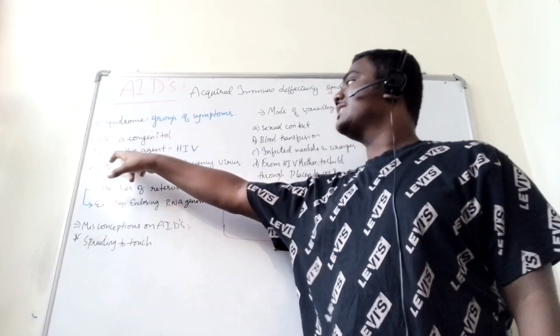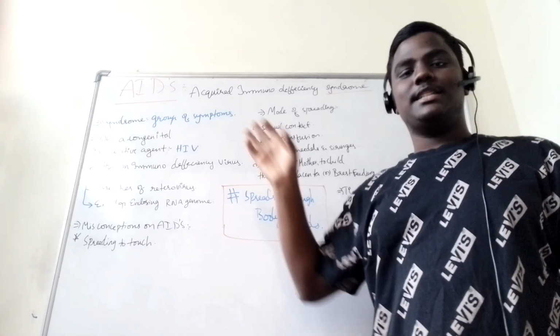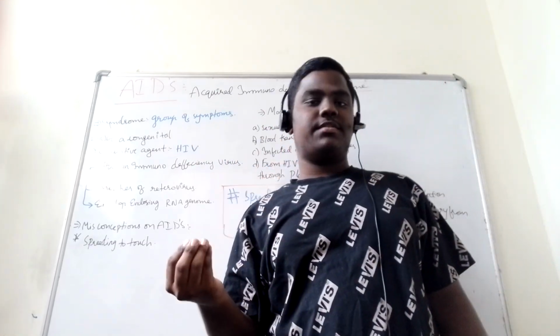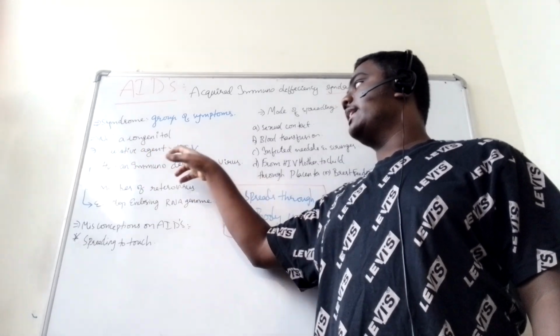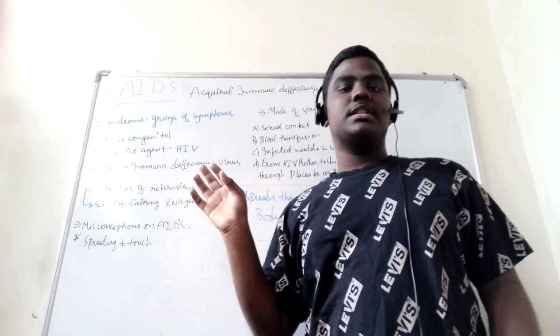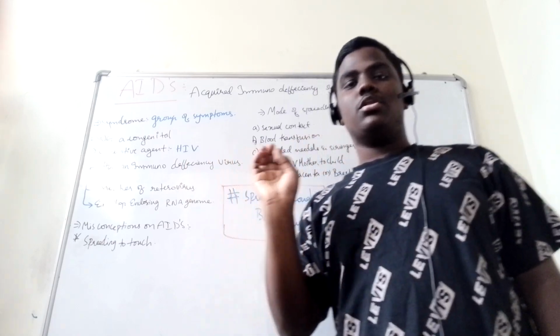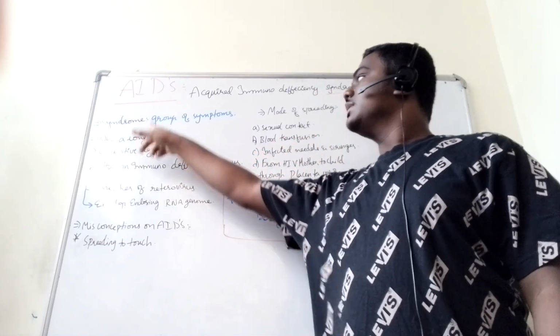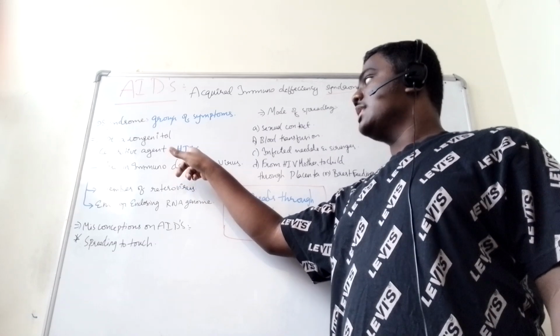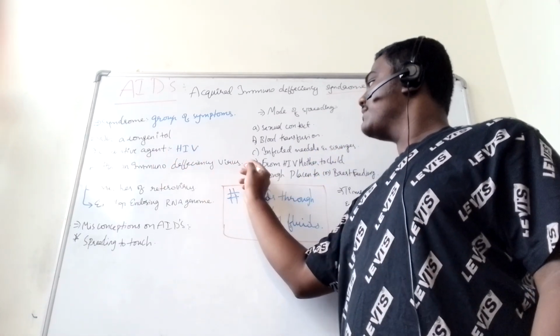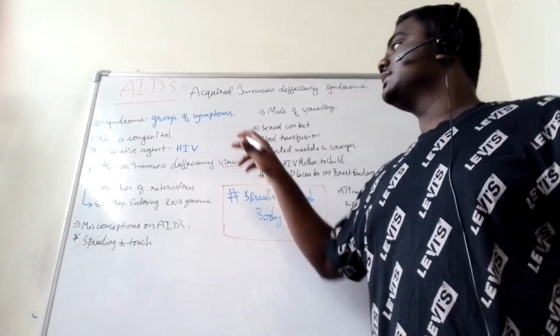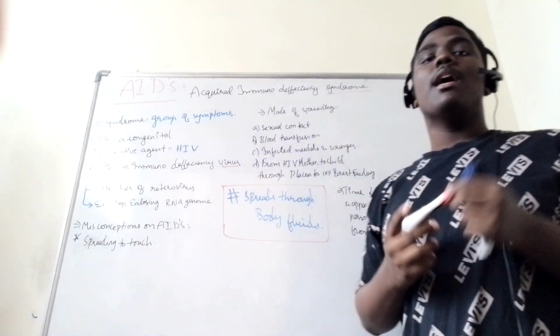Next, the causative agent of AIDS. Diseases are caused by various different microbes. This particular AIDS is caused by HIV. What does HIV stand for? Human immunodeficiency virus. So AIDS is caused by HIV. The name itself says this AIDS is caused by a virus.